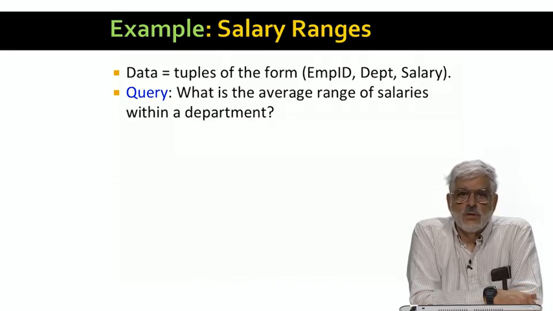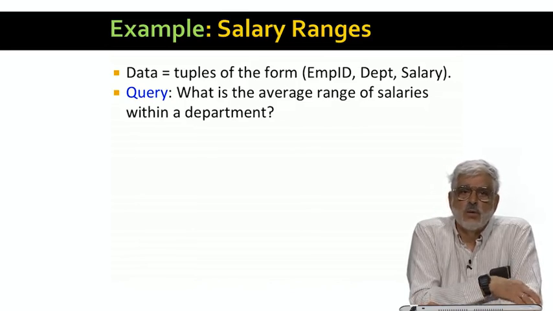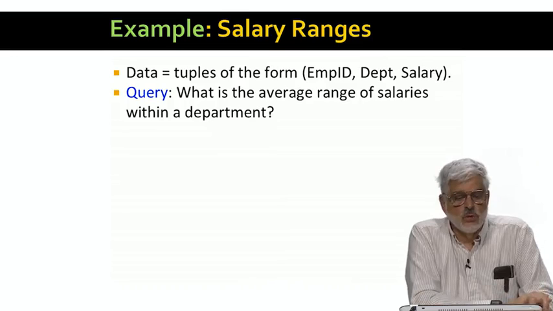Picking 10% of the tuples at random won't work. For a given department, we're likely to be missing one or both of the employees with the minimum or maximum salary in that department. Thus, the difference between the max and min salaries in the sample for a department is likely to be too low. That is, we have introduced a bias toward the low side by our poor sampling strategy.